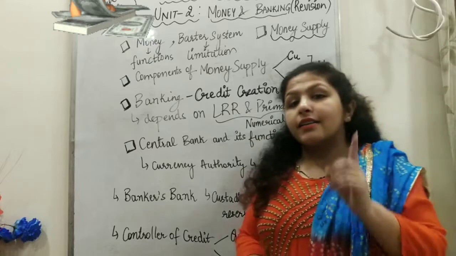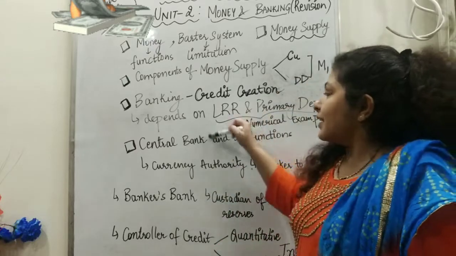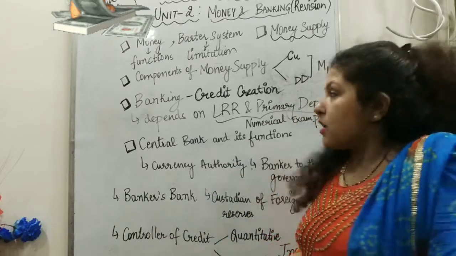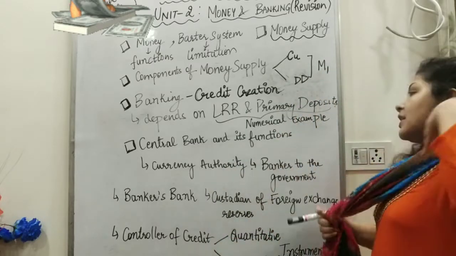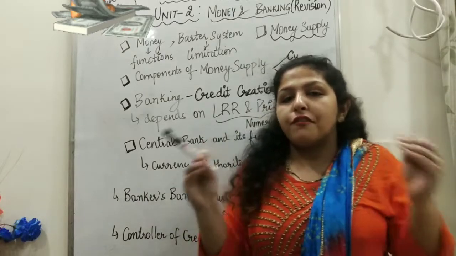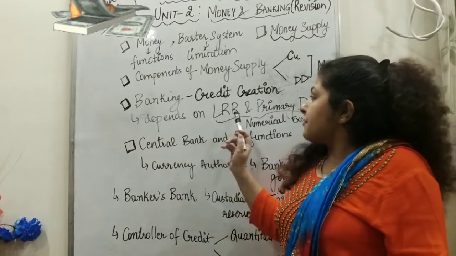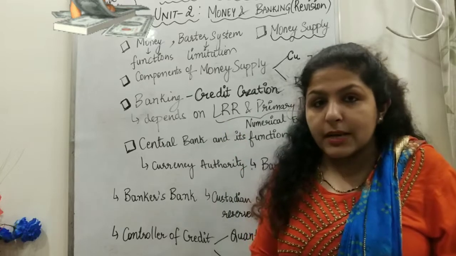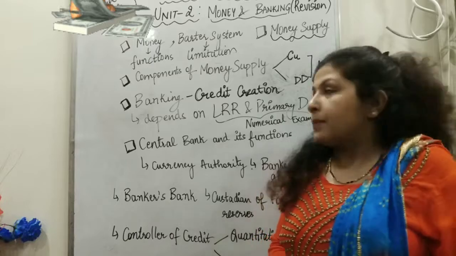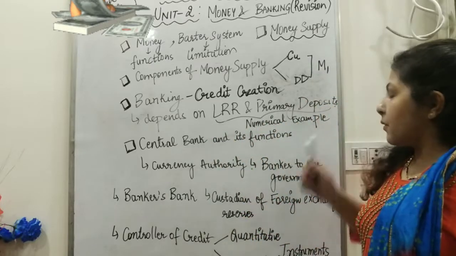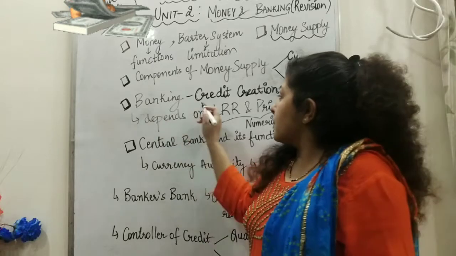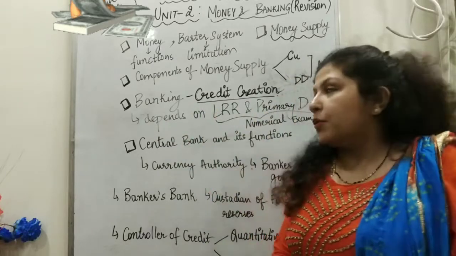Remember, the credit creation depends on two things: the legal reserve ratio, how much we are keeping as reserves and how much we are giving as loans, and the primary deposit, the initial deposit. Given these two things, we solve the numerical. To watch it properly in depth, you can watch part 2 of the chapter. This is one of the important questions of the board exam.